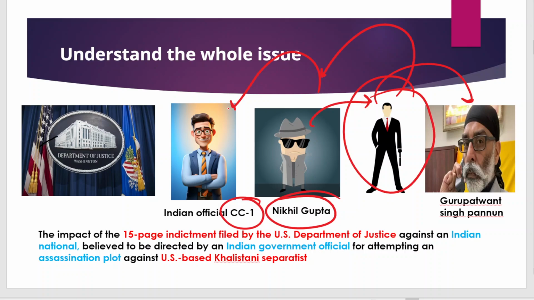But the US is alleging that maybe the Indian government has a linkage with this official for plotting the assassination of Pannun. After this news, Canada became confident that whatever it was saying regarding India's role or involvement is true, and hence a proper investigation needs to be done.